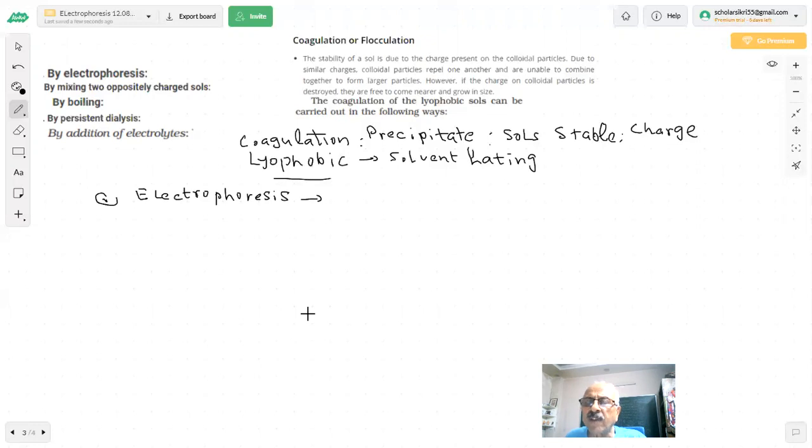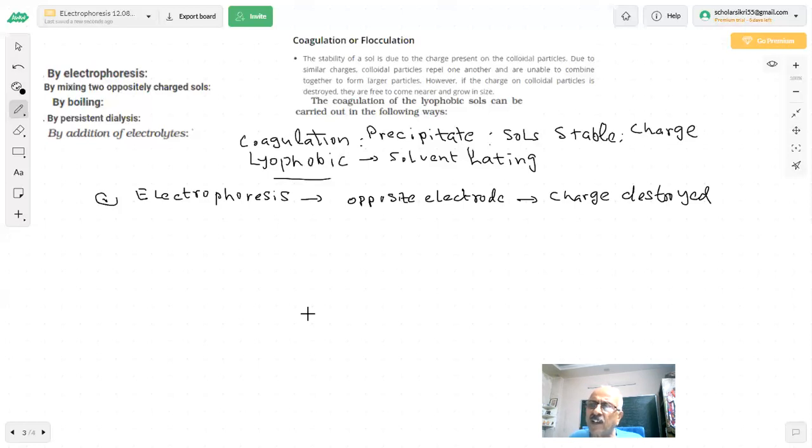So what will happen when they get collected at the opposite electrode? At the opposite plate, their charge will be destroyed, neutralized. And if the charge is destroyed, what will happen? They will coagulate.